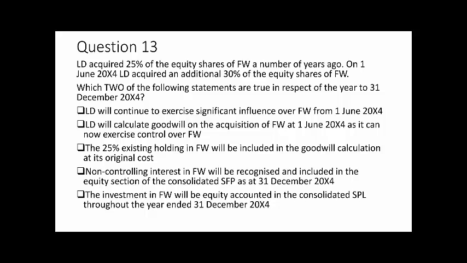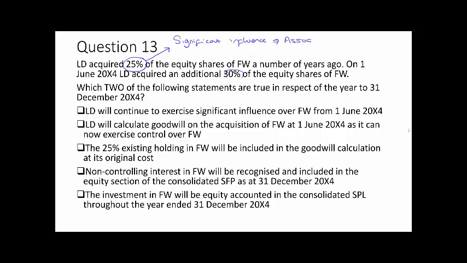So if we just think about this one in a bit more detail then, the original holding was 25%, and at 25% all we have is significant influence. Where we exercise significant influence, that means in actual fact that investment is accounted for as an associate, which means we are adopting equity accounting.